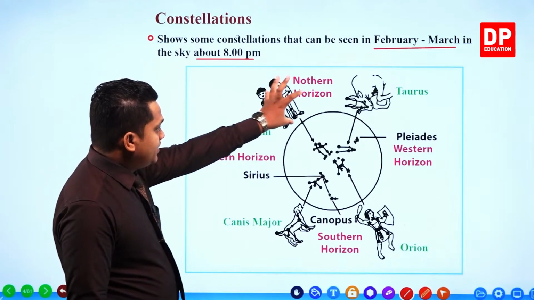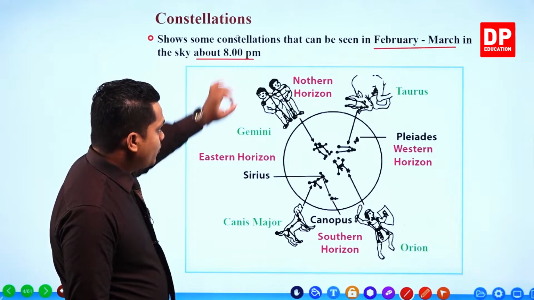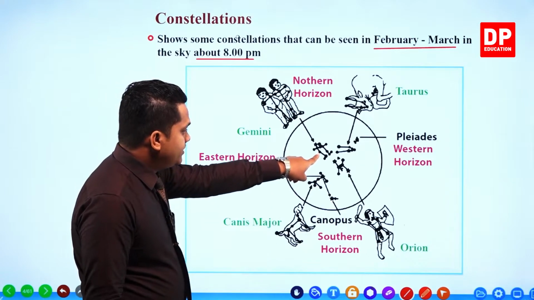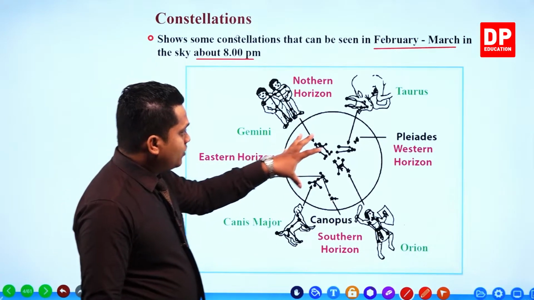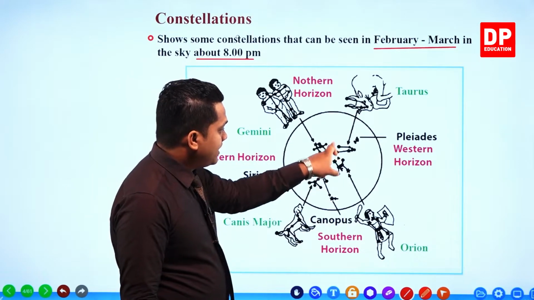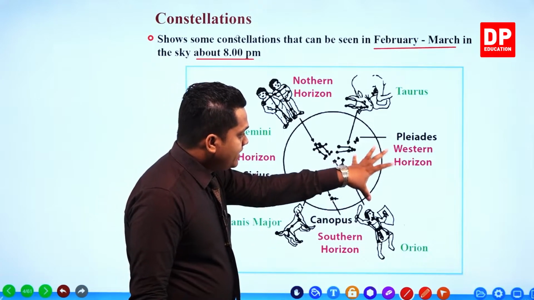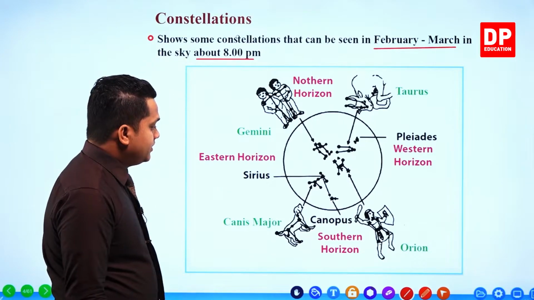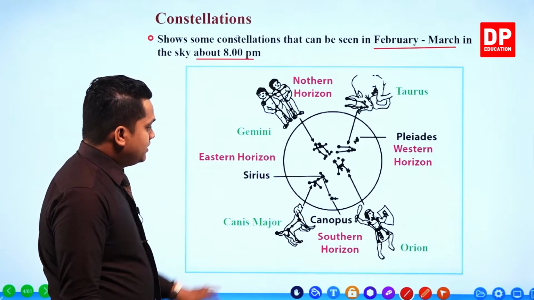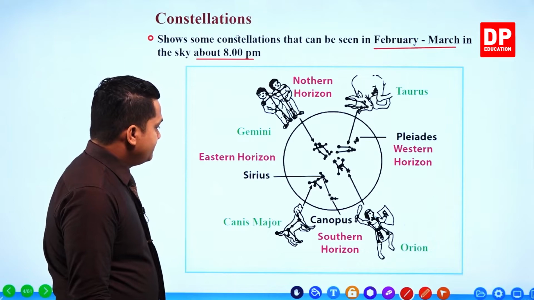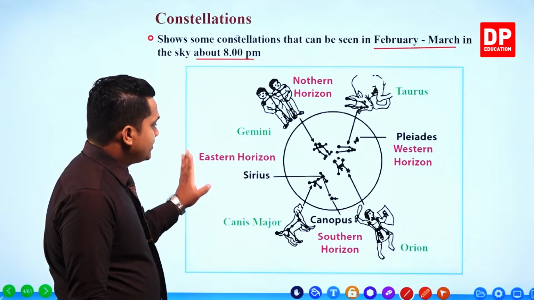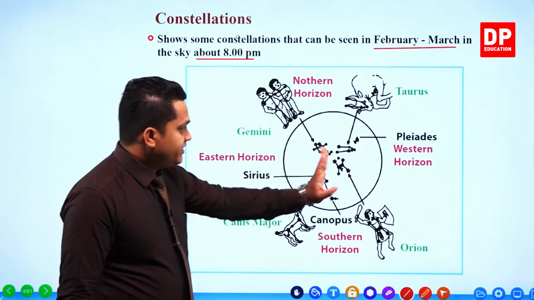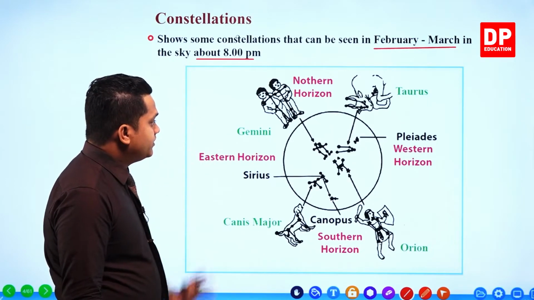So at the northern horizon, there are the twins like this, and the Taurus constellation like this, Pleiades like this, then the Orion or the Hunter, Canopus, then the Canis Major. So this is the eastern horizon, western horizon, southern and northern.